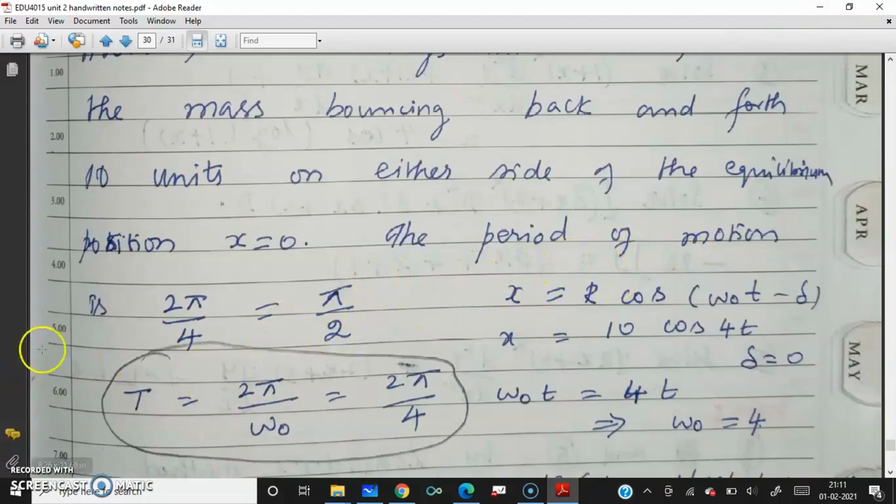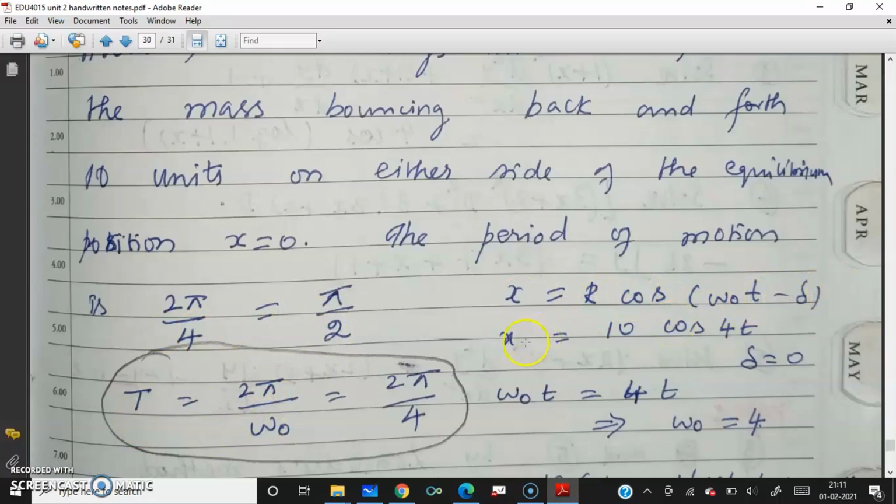The period of motion is 2 pi by 4, that is pi by 2. What is T equal to? We know 2 pi by omega naught. What is the formula? x equal to r cos of omega naught t minus delta.